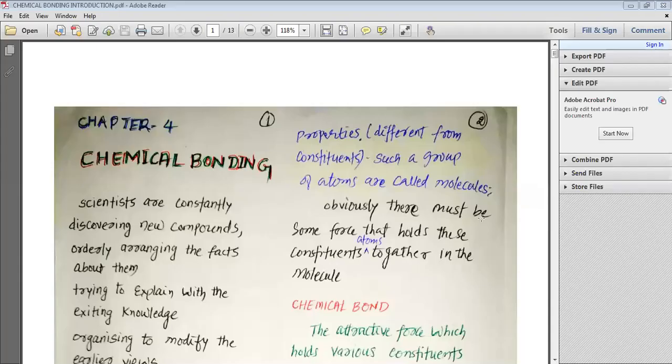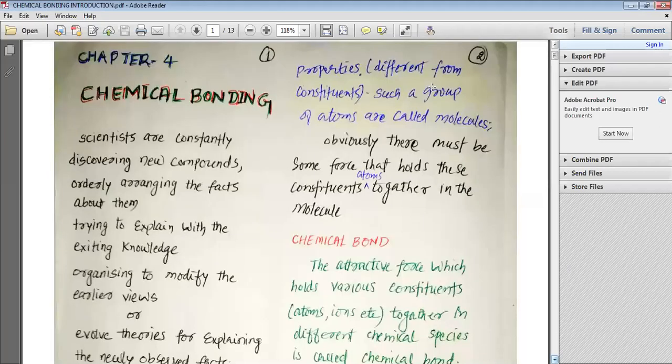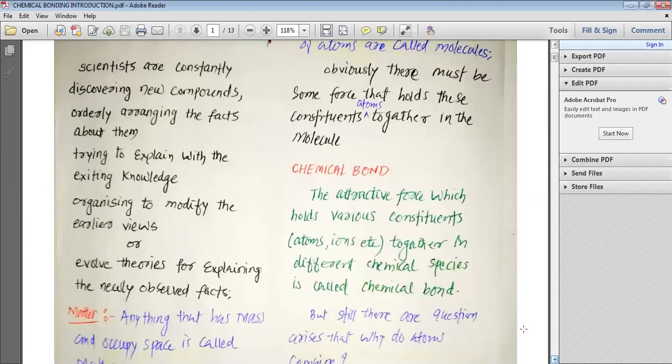Dear students, we have finished the third chapter with exercise and extra questions. Now we shall start studying the next chapter named chemical bonding. So let's start it. Very important and very nice statement.